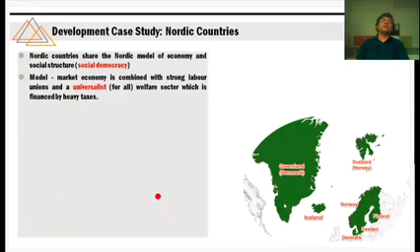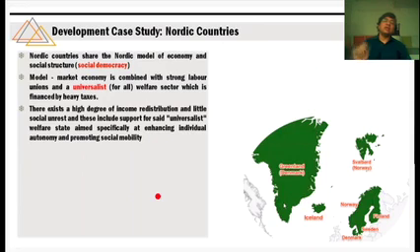Right? So if you want to ensure a welfare state, you have to understand that the government has to play a very significant role. Government should incur very high expenditure, but for that government has to collect a lot of taxes from the people. So they are doing that, and people are not opposing. Why? Because they must have seen what is happening in other parts of Europe or the world, where people are not paying very high taxes. There exists, now very interesting point, a high degree of income redistribution.